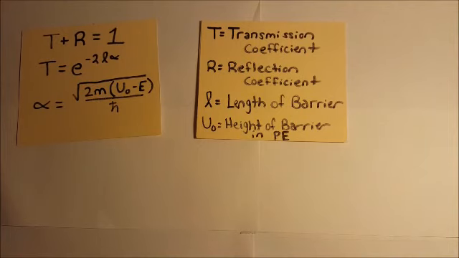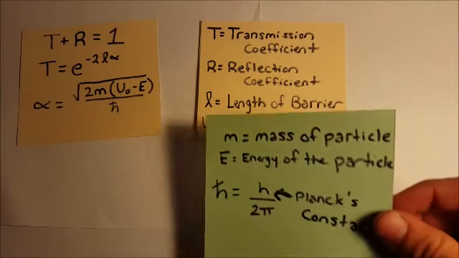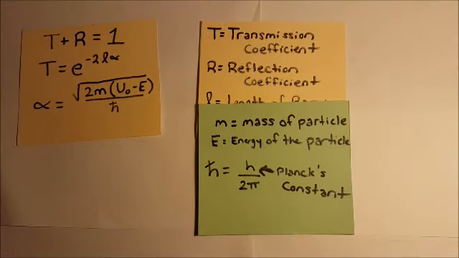The R stands for the reflection coefficient, the fraction of particles reflected. The L is the length of the barrier, and U naught is the height of the barrier expressed in terms of potential energy. The M is the mass of the particle, and E is the energy of the particle. For those who are unfamiliar with h bar, it is Planck's constant, h, divided by 2 pi.